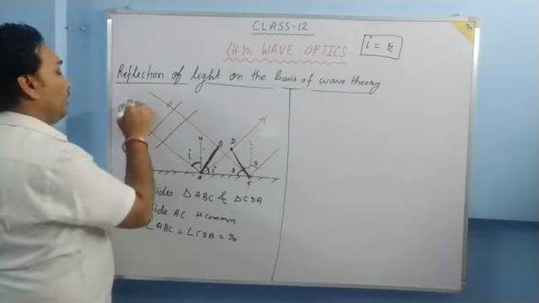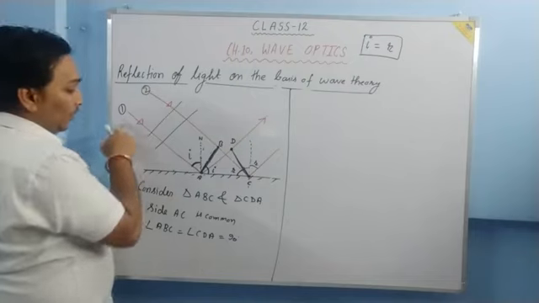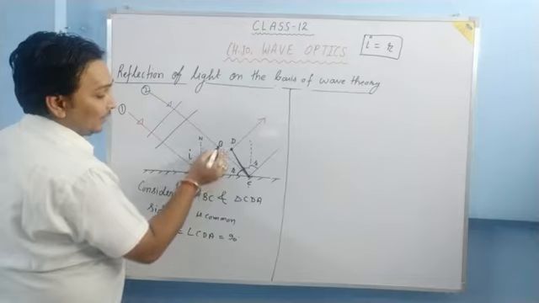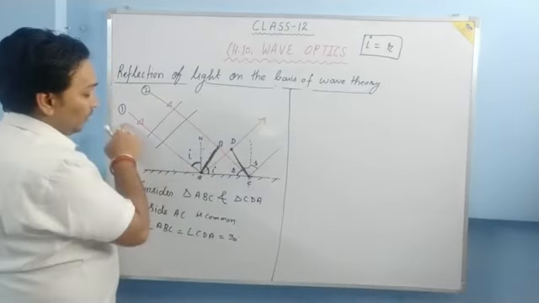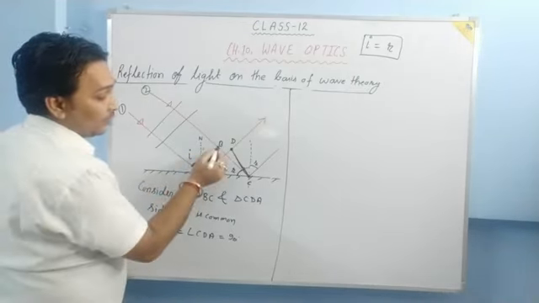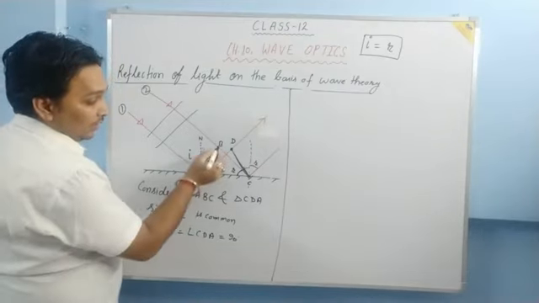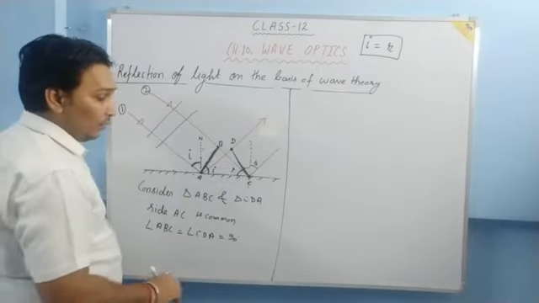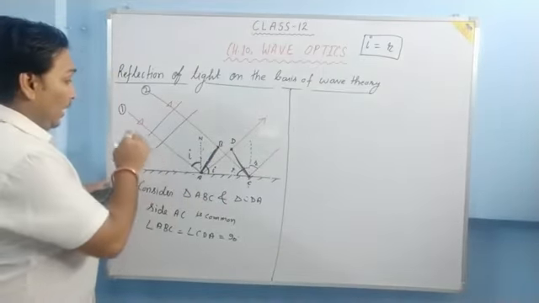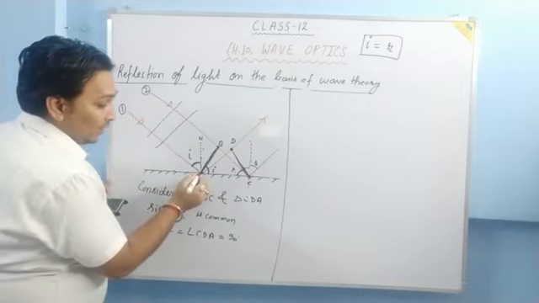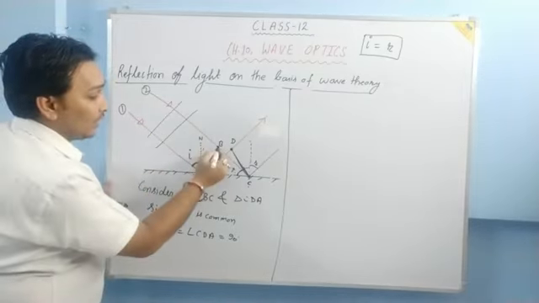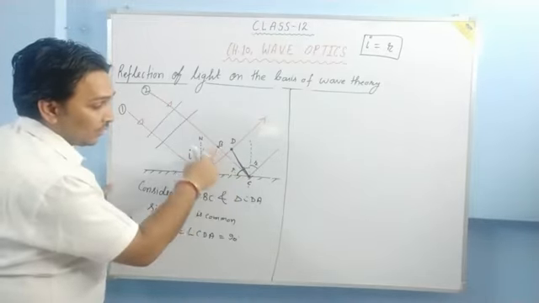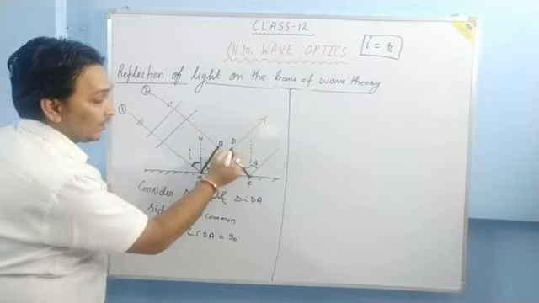This one. Let this ray be 1, let this ray be 2. When the first ray falls on the surface, then the second ray is at B. Now when the second ray falls on the surface, then the first ray is at D. Let me repeat again. When the first ray falls on the surface, at that point of time, the second ray is at capital B. And when the second ray falls on the surface, then the first ray is at capital D.